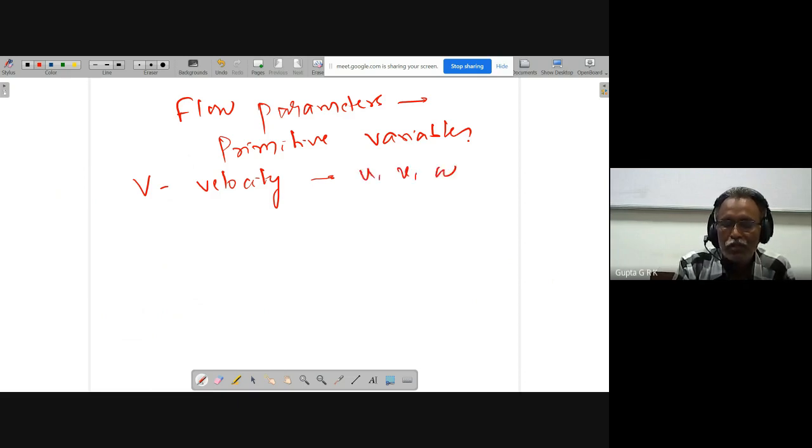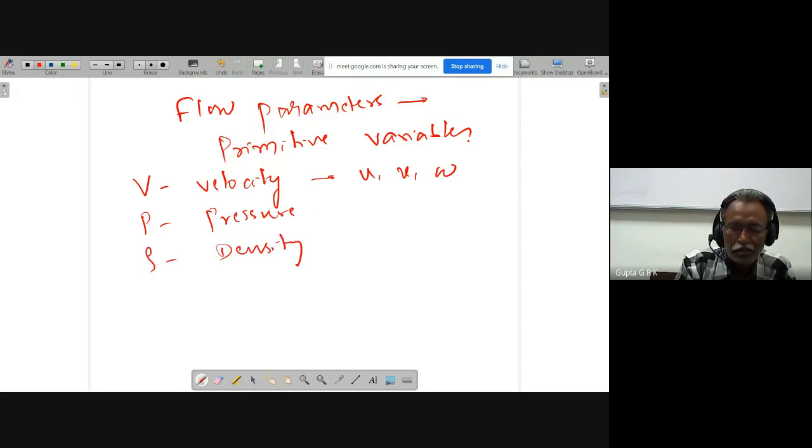You can have U, V, W components in the X, Y, Z directions, and then pressure, density and temperature.